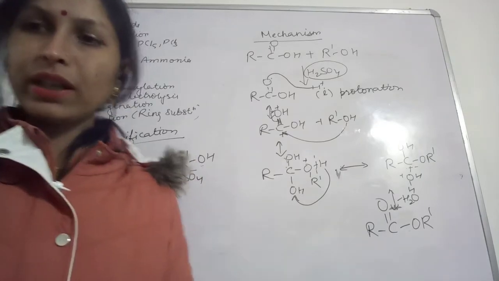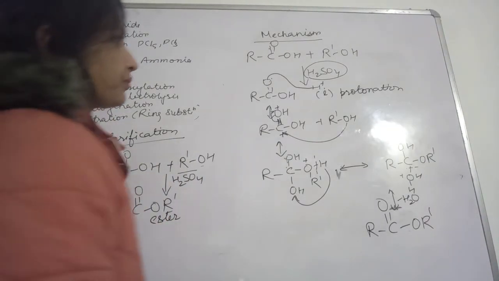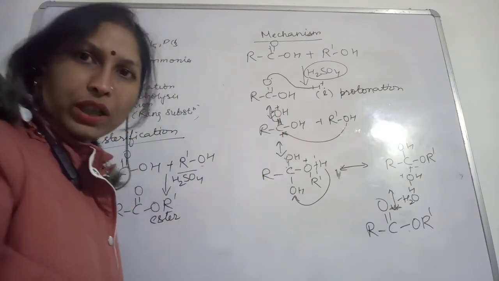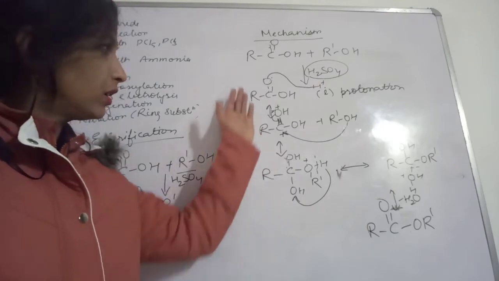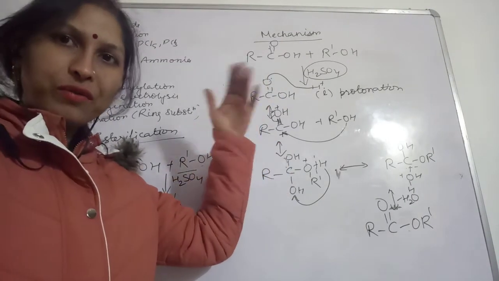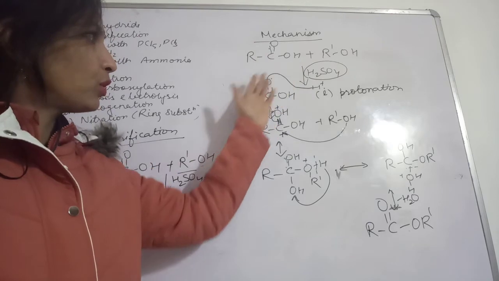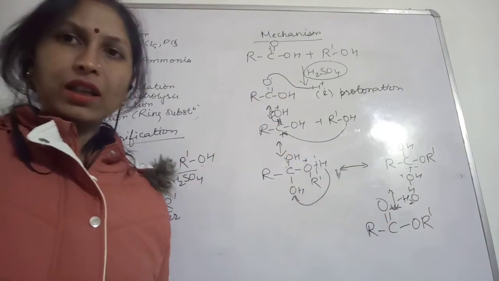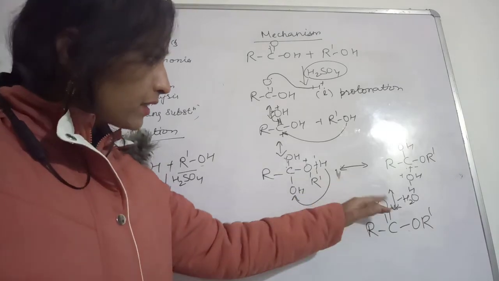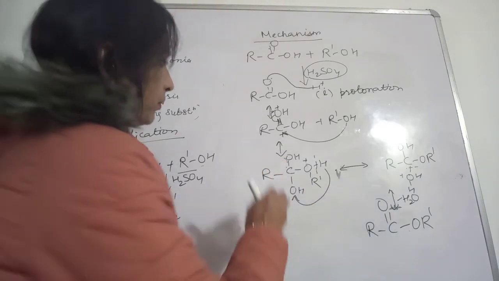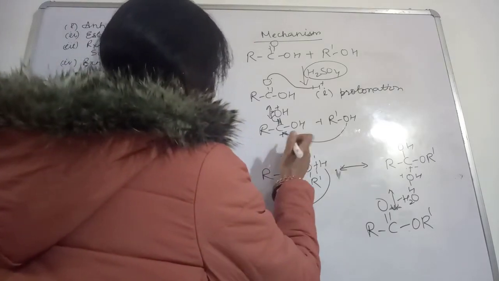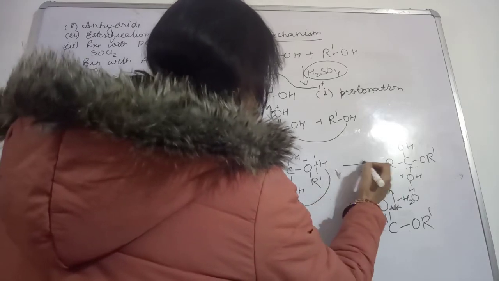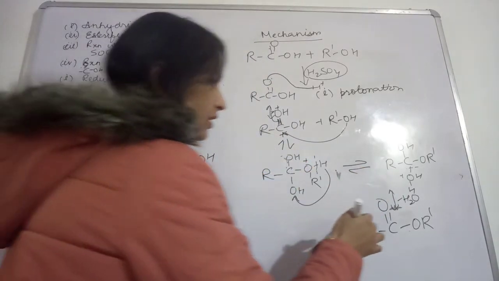Okay, now next is, so this was esterification. I hope you noted down step by step all the different mechanism steps, how we started with the protonation. After this these steps followed, and then we got this ester. And see, I wrote here this kind of arrow we are showing. Why? Because this is a reversible reaction.